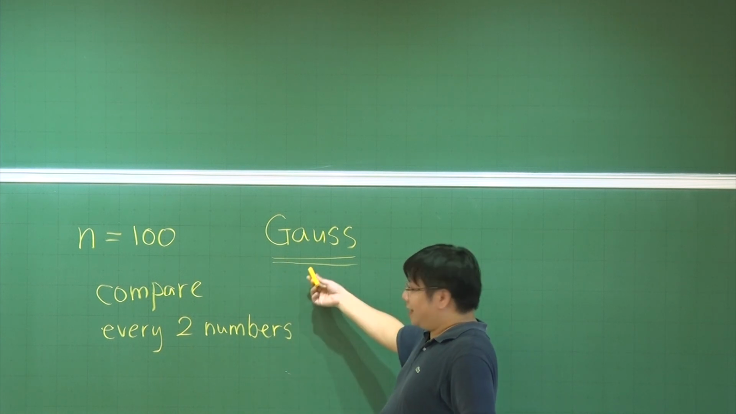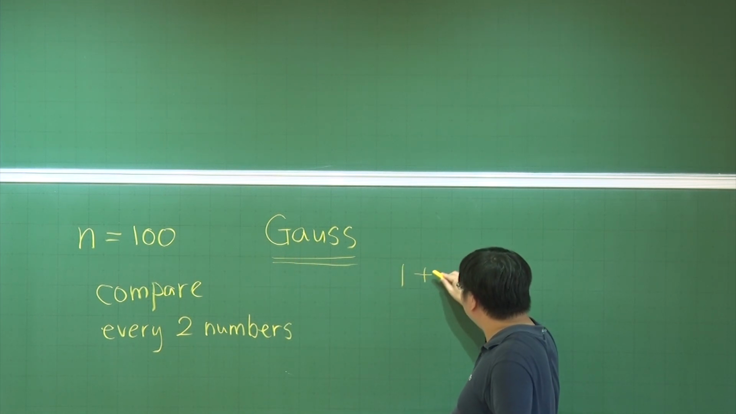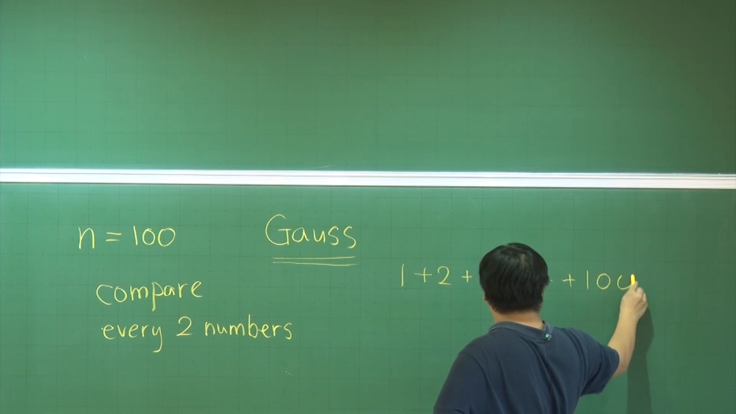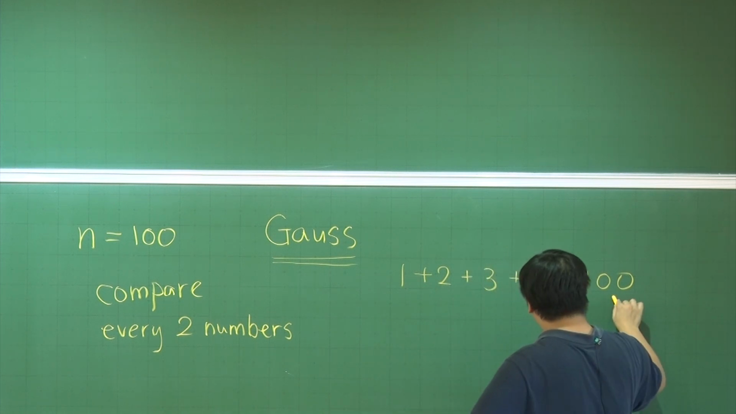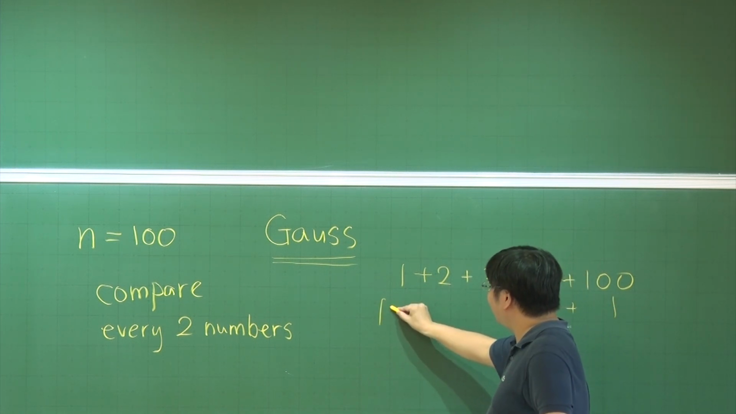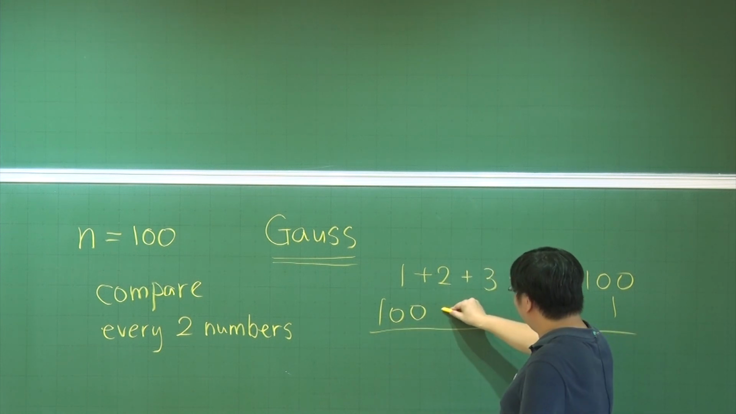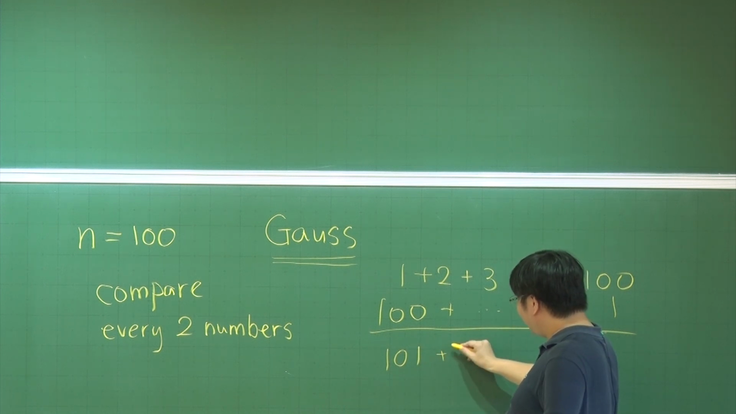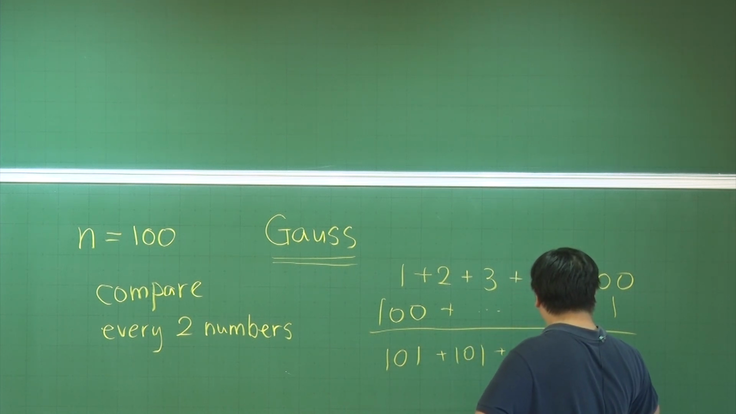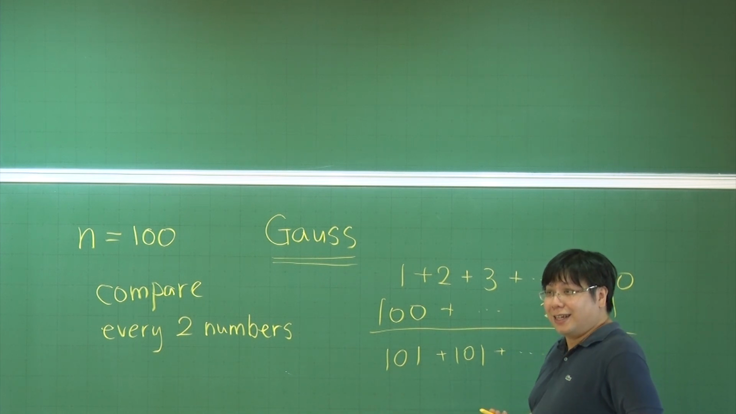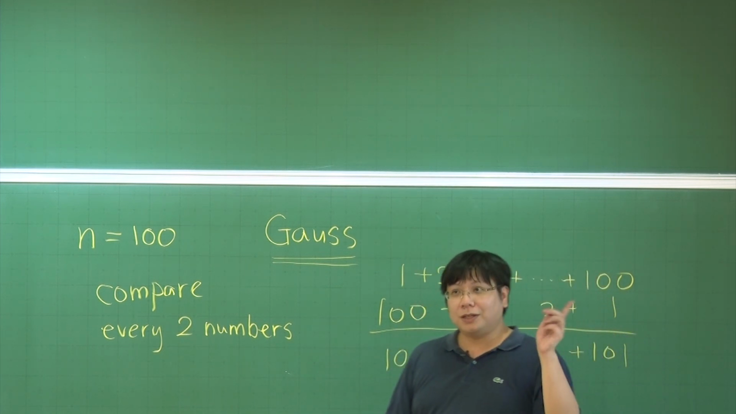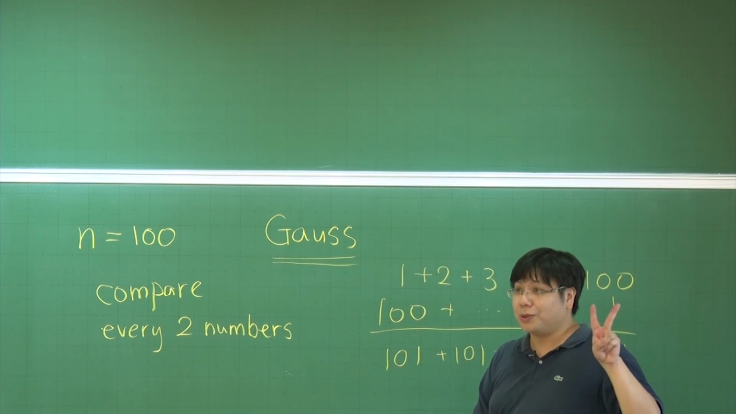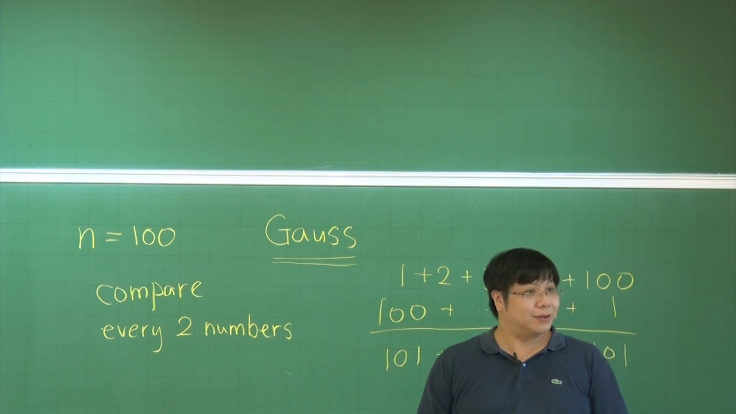Okay, so Gauss' method is, you want to add 1 up to 100. You don't do this one time, you do this twice. Then he observed that if you do this, 2 times your quantity will be equal to 101 plus 101 plus dot dot dot up to 101 for 100 times. So the summation of all the numbers from 1 to 100 will be 10100 divided by 2, and it is going to be 5050, right?